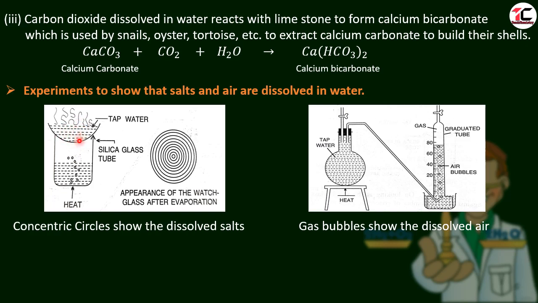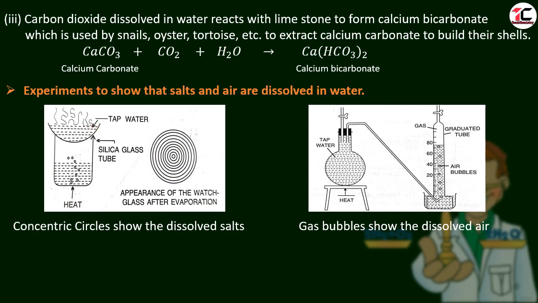Slowly the water will heat and it will evaporate. Water will evaporate and salts will remain on the watch glass. After some time we will see the appearance of concentric circles. These concentric circles show the dissolved salts. These concentric circles are the dissolved salts in the tap water.